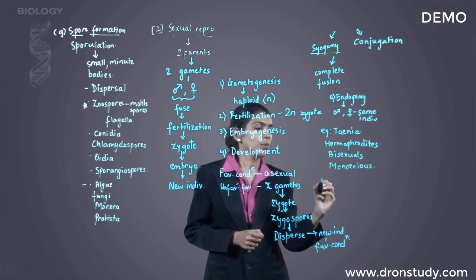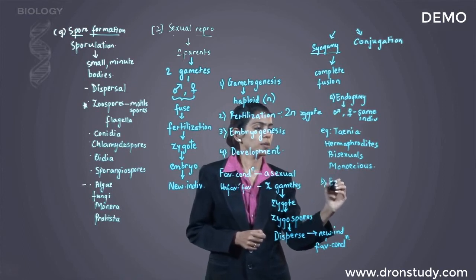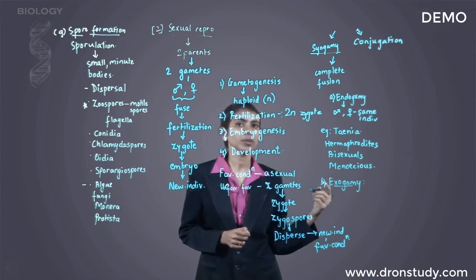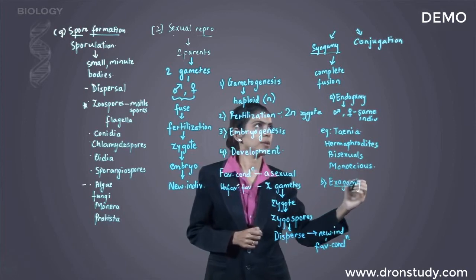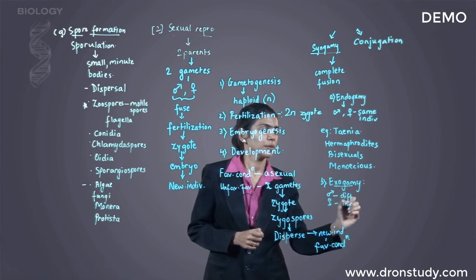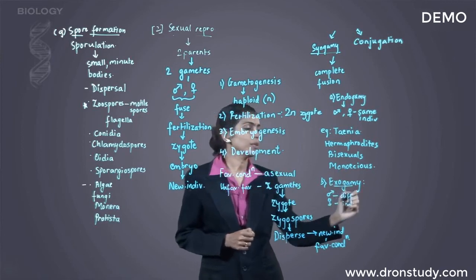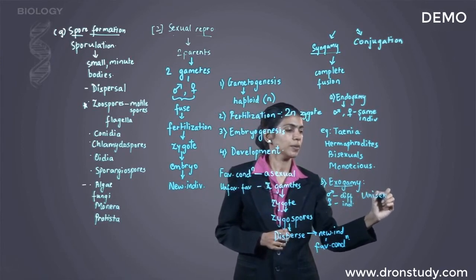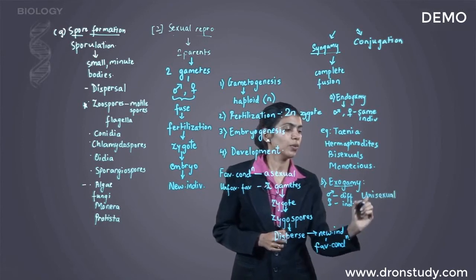Second type of syngamy is exogamy. In exogamy, both the gametes are being produced by different individuals. So here the male and the female gamete are by different individuals. These individuals are also called as being unisexual, or they are also called as dioecious.